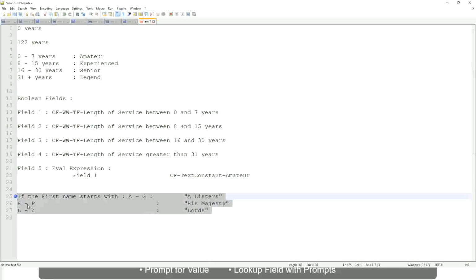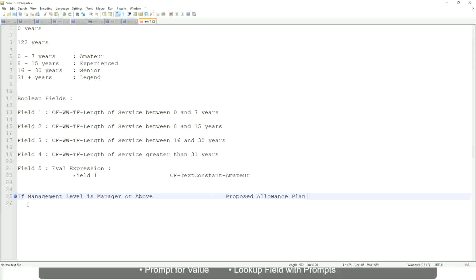Now tell me this. If job profile is, or not job profile, let's say if management level is manager or above, we are going to have a proposed allowance plan, right?